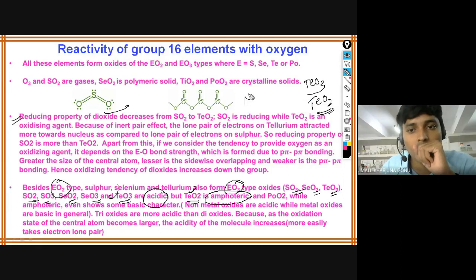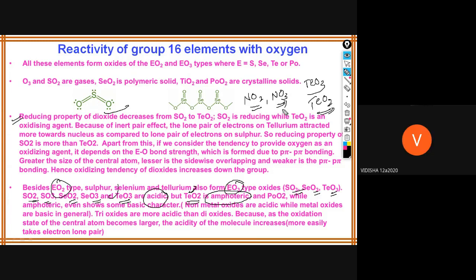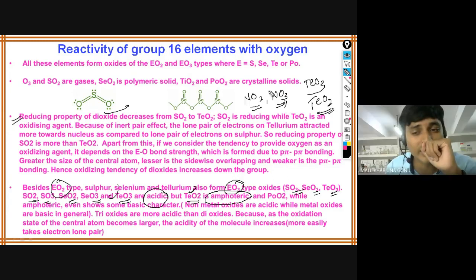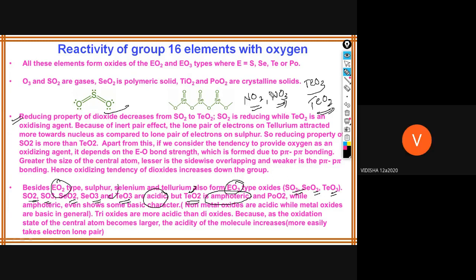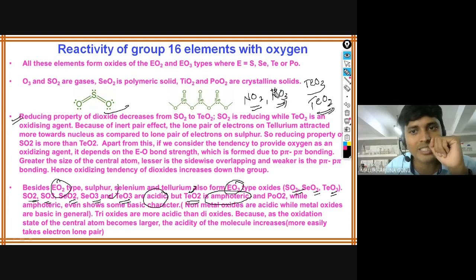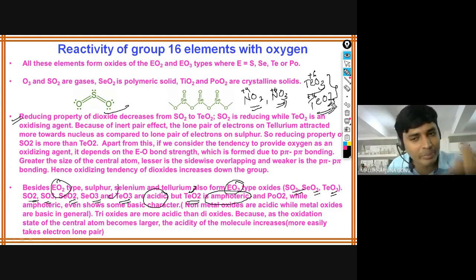Okay. NO2 is there. NO3 is there. Which one is the more acidic among these two? Vidisha. NO3. Why is NO3 more acidic? It is a trioxide, and trioxides are more acidic than dioxides, because the oxidation number is more. This is a trioxide; here TeO3 is acidic and its oxidation number is +6. Here TeO2 means it is +4, with two oxygens. So compared with that, the acidity will be decreased.